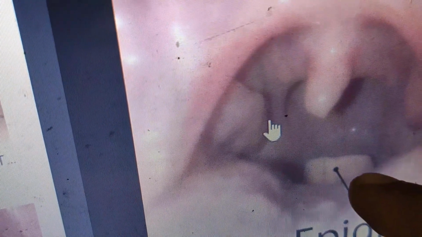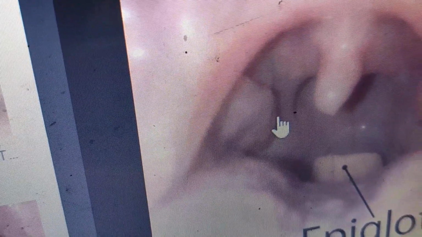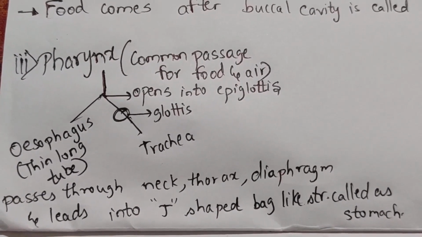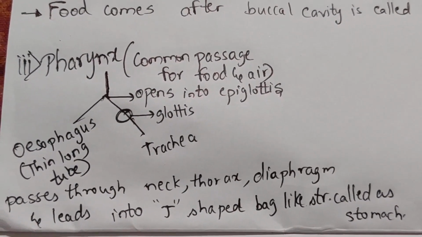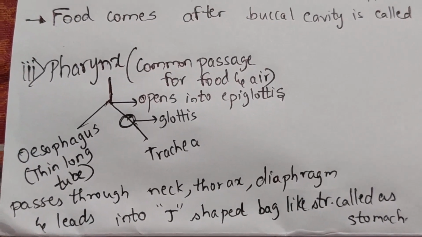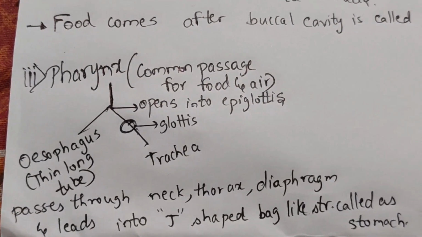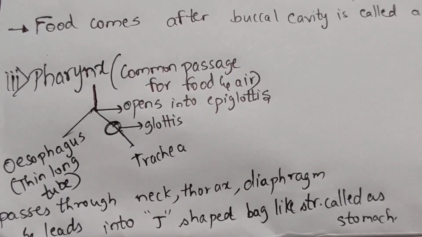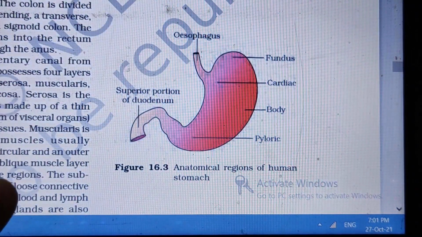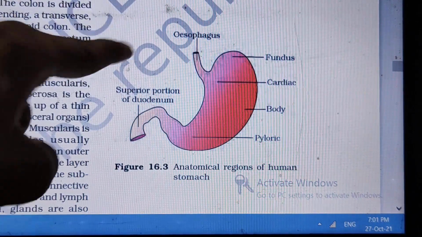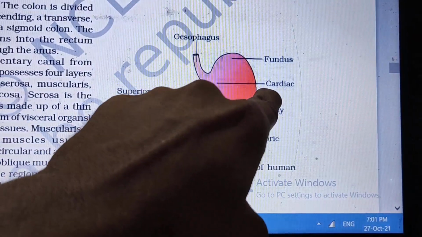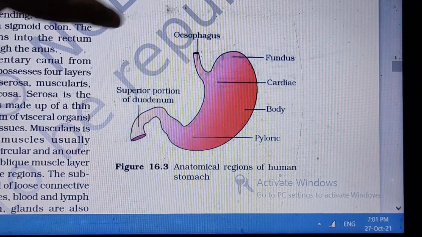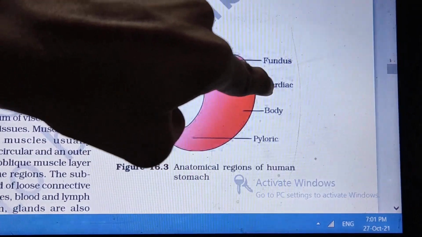Now the food goes into the esophagus, which is a thin, long tube. This esophagus passes through the neck, thorax, and diaphragm, and at last leads into a J-shaped bag-like structure, the stomach. According to NCERT, the esophagus opens directly into the cardiac region of the stomach.